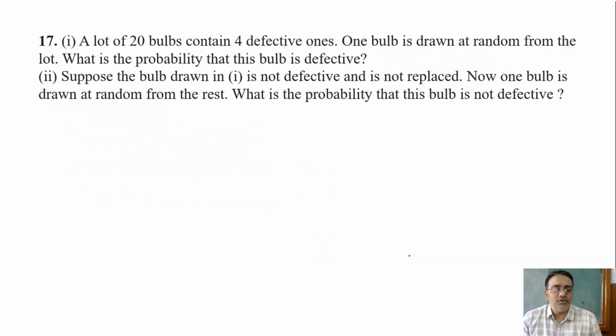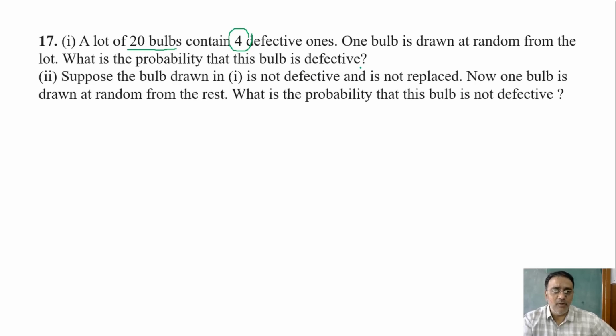Now we are moving towards question number 17. A lot of 20 bulbs contains 4 defective ones. One bulb is drawn at random from the lot. What is the probability that this bulb is defective?